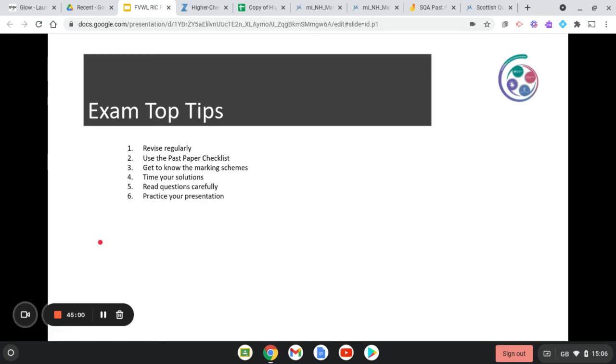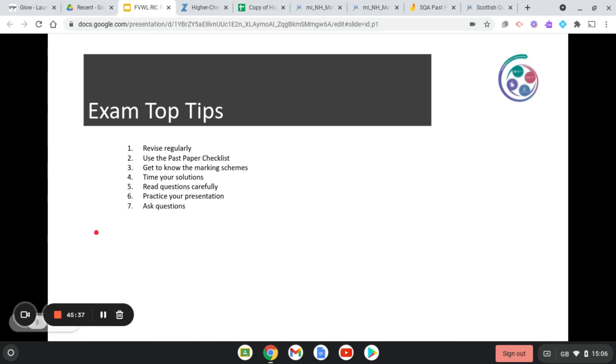Practice your presentation. What I mean by that is if you know that your working, your solutions, your writing is a wee bit sloppy at times, make a real effort to tidy that up from now until the final exam. I think that everybody could get a wee bit neater with their presentation. Make sure that what you are writing down as numbers is what you mean to write down. So make sure that we can tell the difference between a 7 and a 4, because you don't want to get marked down just because a marker can't read your writing.